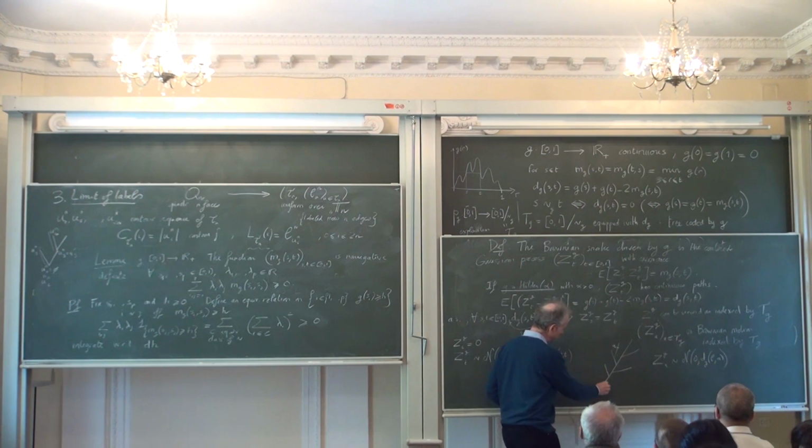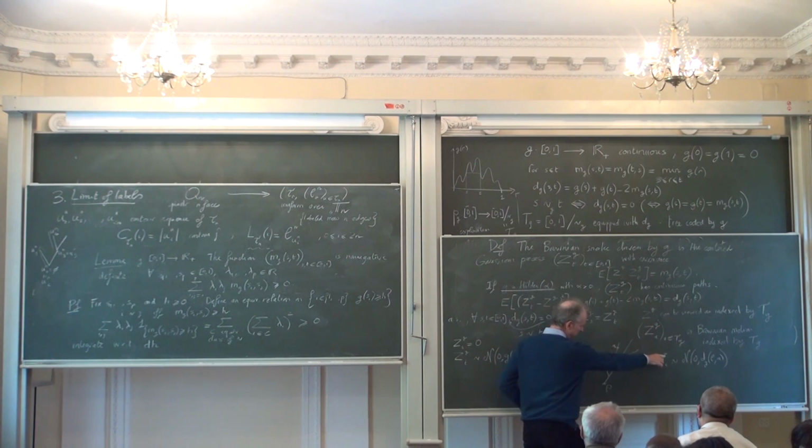And more generally, if you start from the root of the tree, which is here, and look at the evolution of labels along the line segment from the root to the point a, well, this Z_g evolves exactly like a linear Brownian motion.